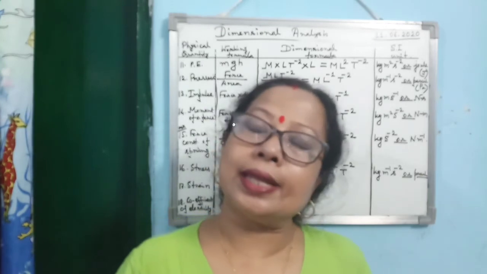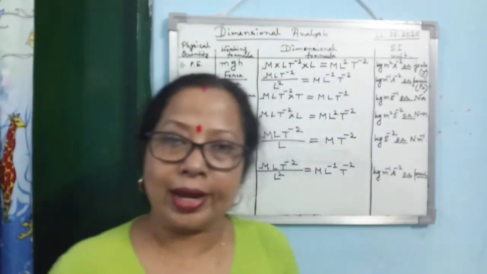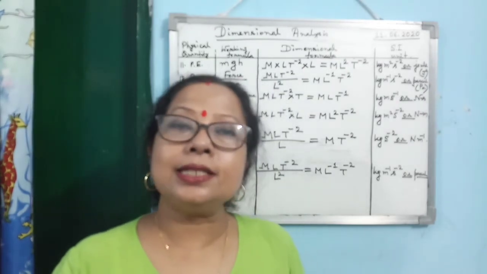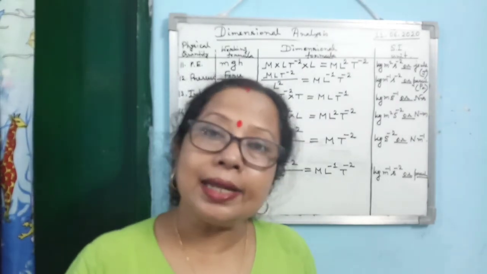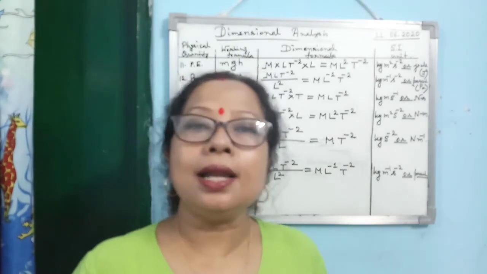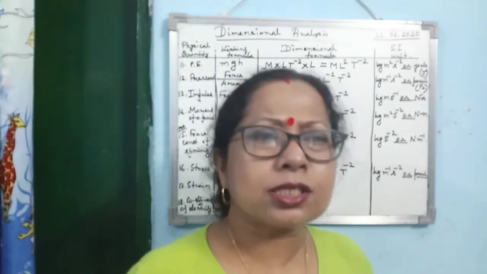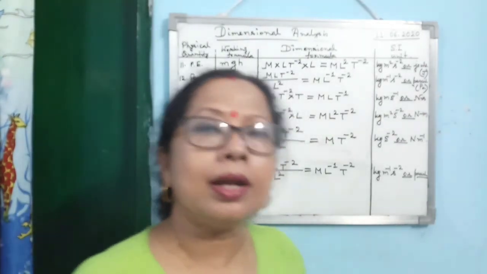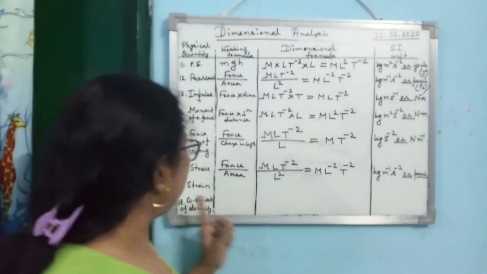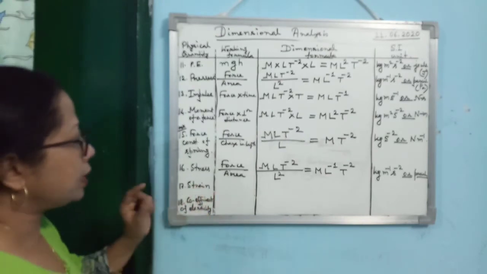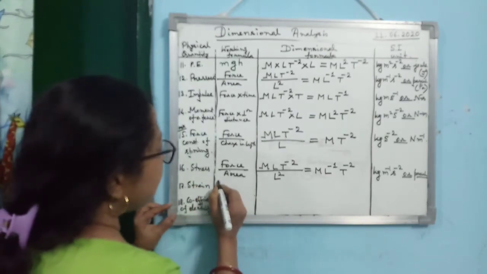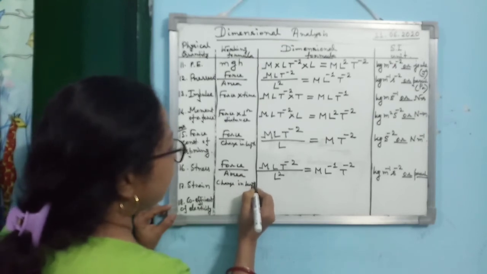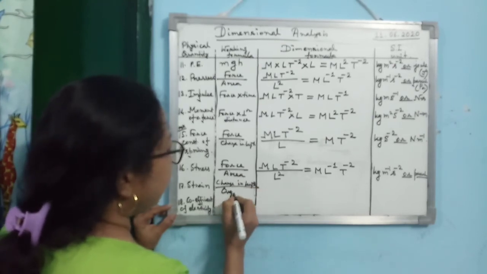And the next one is shearing strain, which is change in the shape divided by the original one. This last kind of strain I will discuss in detail in the elasticity chapter. Here, the formula we use for strain is change in length divided by original length.